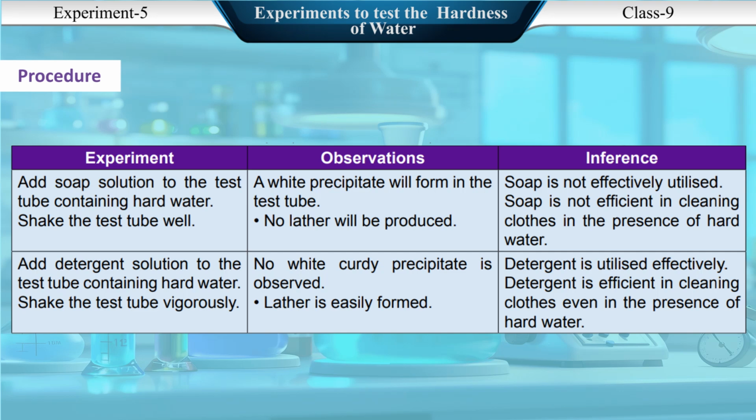Add detergent solution to the test tube containing hard water. Shake the test tube vigorously. No white curdy precipitate is observed. Lather is easily formed. Detergent is utilized effectively. Detergent is efficient in cleaning clothes even in the presence of hard water.